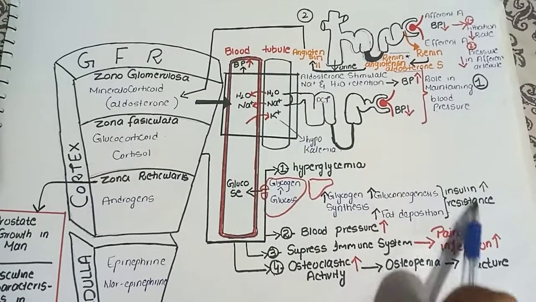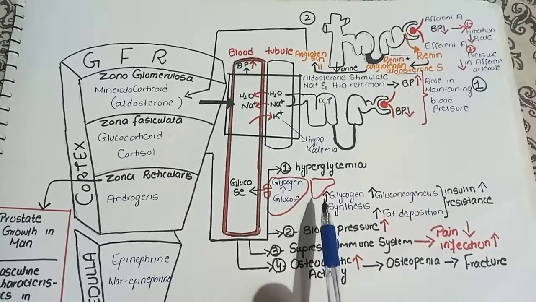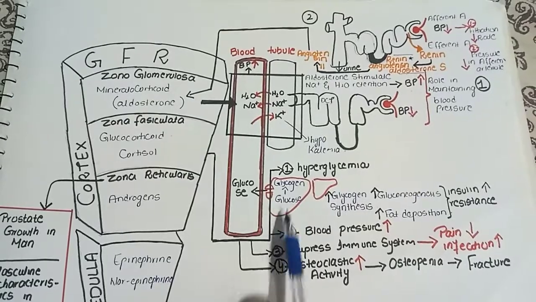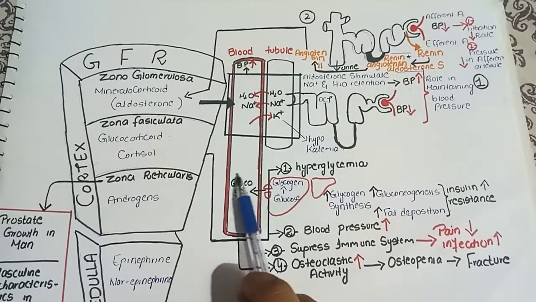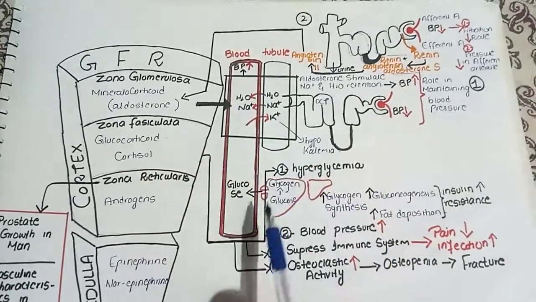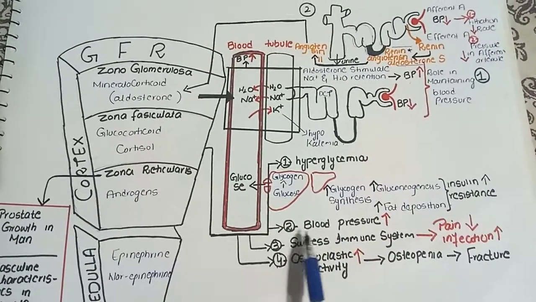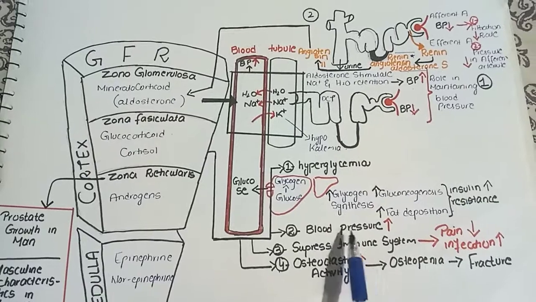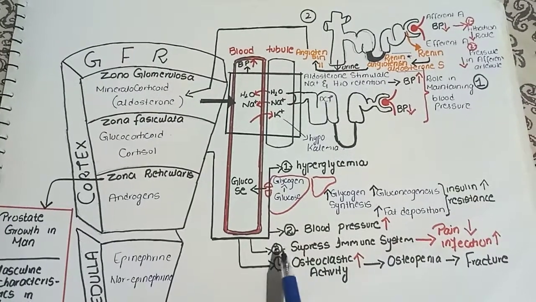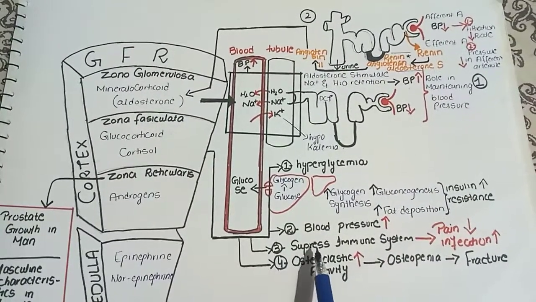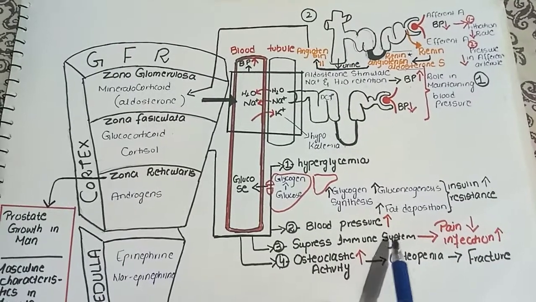By all these effects, the glucose taking ability of the cell will be decreased, and the level of the glucose within the blood will be increased, leading to hyperglycemia. The second effect is that it will increase the blood pressure. Then the third effect is that it will suppress the immune system.